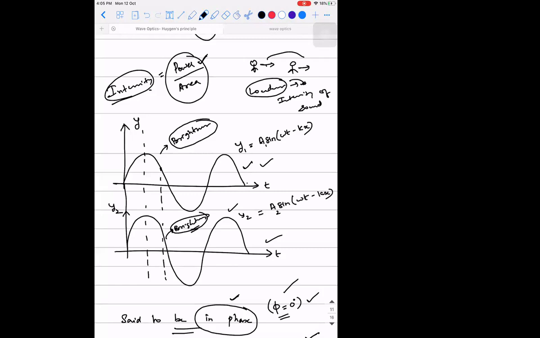Okay. And one more important point to be observed is intensity is directly proportional to the square of the amplitude. There is a mathematical relation. Please make a note of all these points. Write down: intensity is the amount of power radiated per unit area. Write it down.